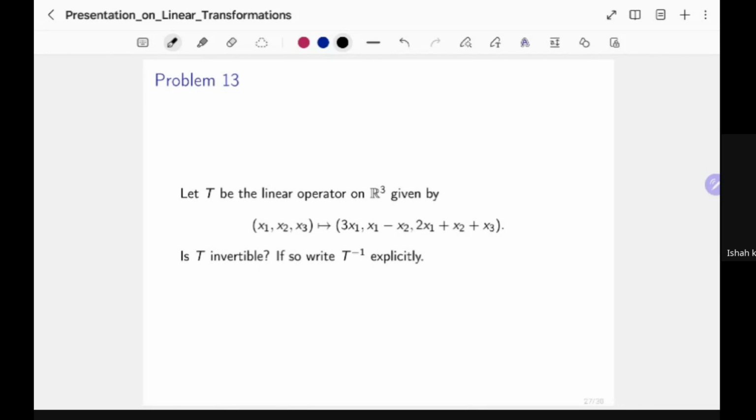All right. So we have two more problems. This is the second last one. Say T is a linear operator on R3 that is described in this way: x1, x2, x3 is being taken to a vector where the first component is 3x1, the second component is x1 minus x2, and the third component is 2x1 plus x2 plus x3. These are two problems really. First, we have to determine if T is invertible or not.